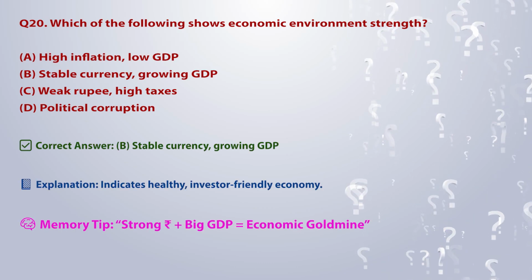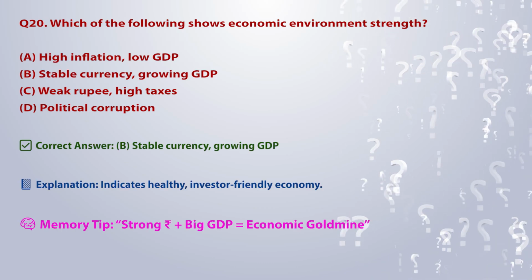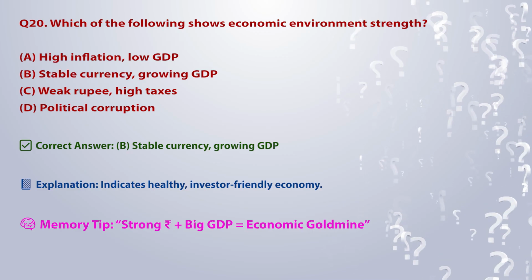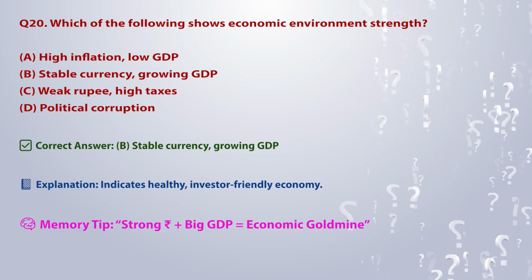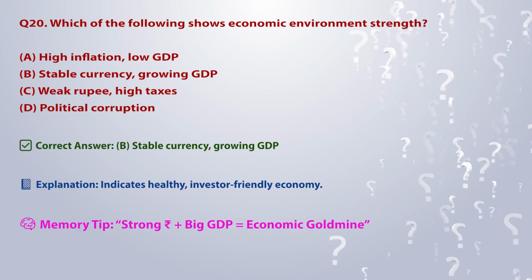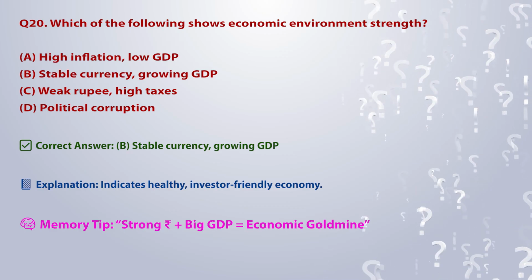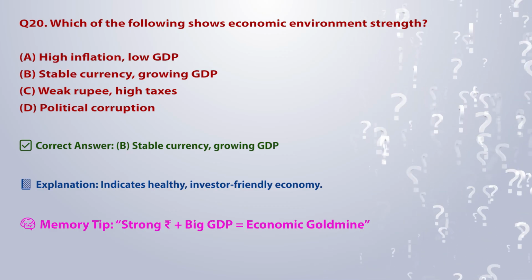Correct answer: B. Stable currency, growing GDP. Explanation: indicates healthy, investor-friendly economy. Memory tip: strong plus big GDP is equal to economic gold mine.